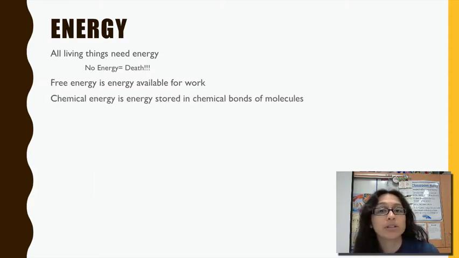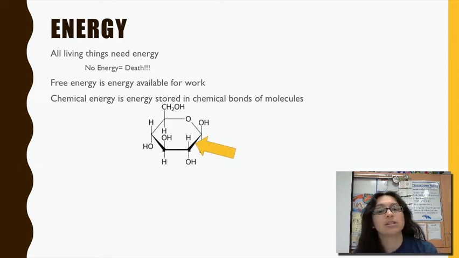And then there's chemical energy. And this one's huge. Chemical energy is energy stored in chemical bonds and molecules. This is how energy gets passed around. This is how organisms obtain the energy that they need. They get it in molecules. Molecules have energy stored in bonds, and some molecules have more energy stored than others. That's why some molecules are more sought after to provide energy for a living thing than others. Specifically things like carbohydrates. You should remember that carbohydrates are the main form of energy that living things rely upon. So chemical energy is any energy that's stored in the chemical bonds of molecules.